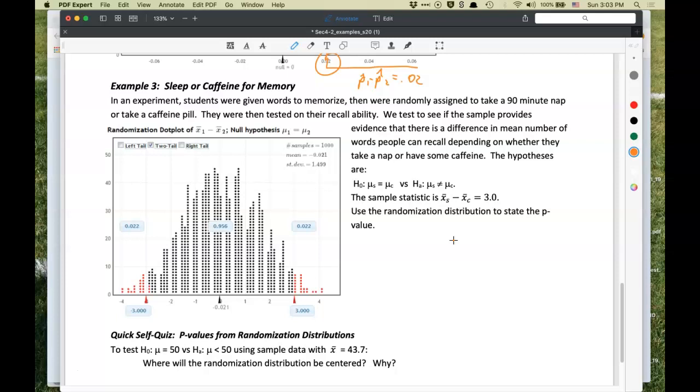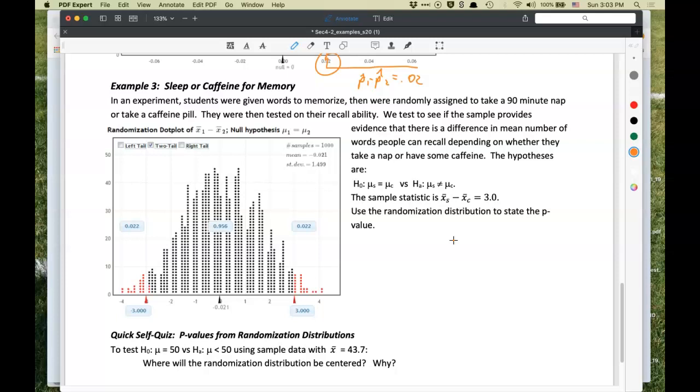Always nice to be randomized to take a nap. They were then tested on their recall ability. We test to see if the sample provides evidence there's a difference in mean number of words people can recall depending on whether they take a nap or have some caffeine. And what's the strategy to do, I suppose, before an exam?